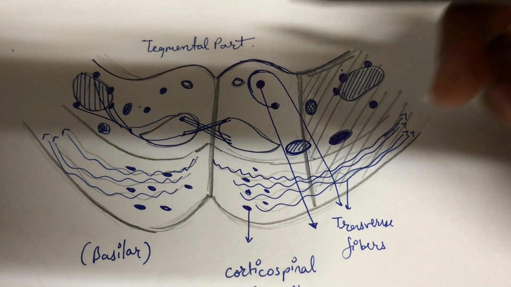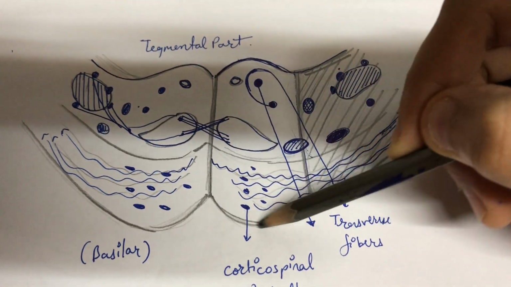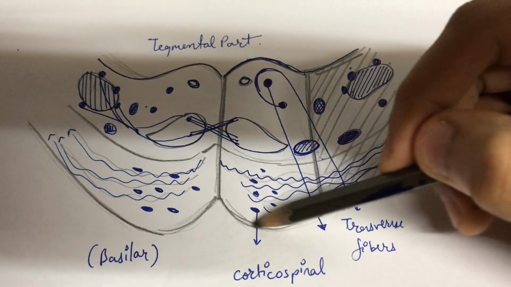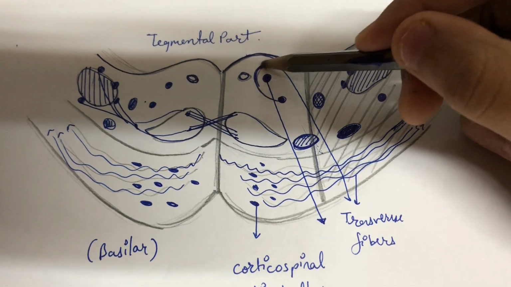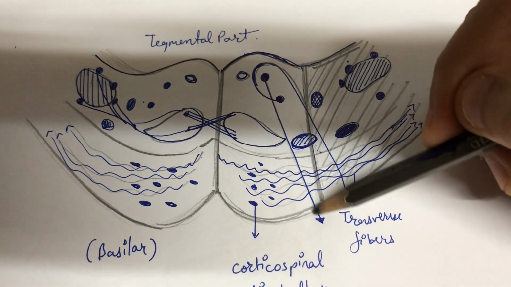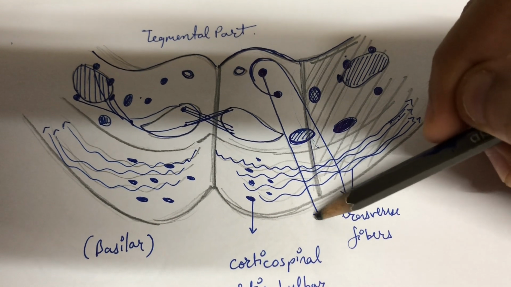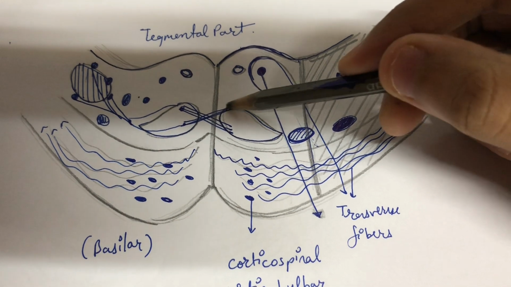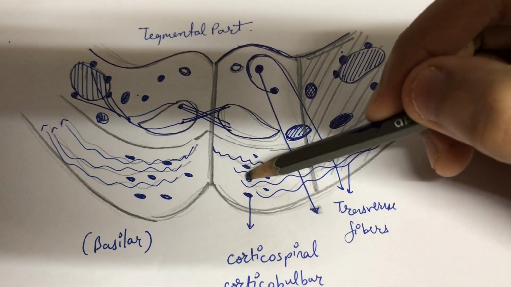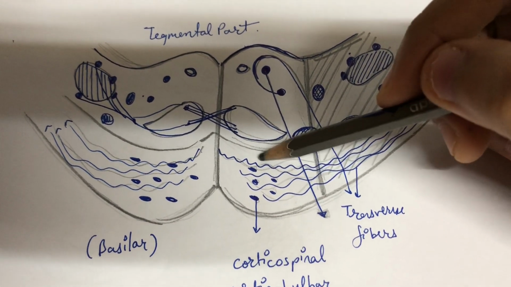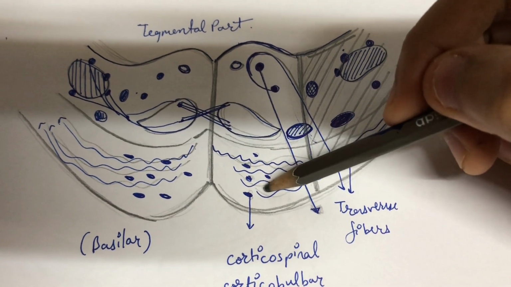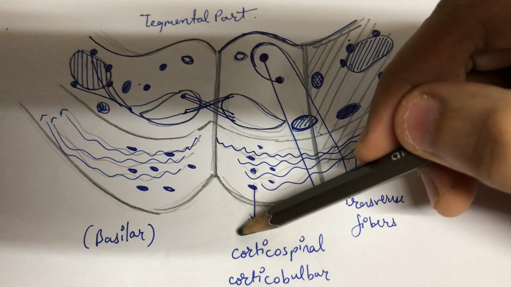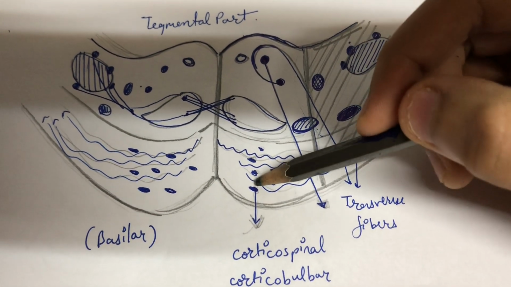The Millard-Gubler syndrome occurs in the following area. It occurs due to a lesion of these areas, involving damage to the facial nerve, to the abducens nerve, resulting in loss of abduction of the eye, damage to the medial lemniscus, and damage of corticospinal and corticobulbar tracts, damaging the pyramids. As a result, since they cross at the lower medulla, contralateral hemiplegia is experienced.